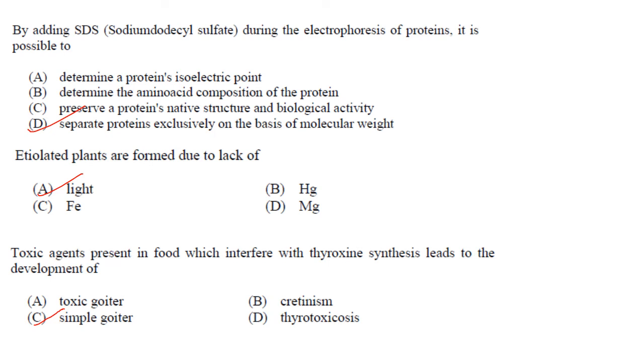light. In absence of light, etiolation of plant occurs, which causes the stem to become weak, smaller leaves and a pale yellow coloration of the plant. In that case, the plant is said to be etiolated. Answer is option A. Toxic agents present in the food which interfere with thyroxine synthesis lead to the development of simple goiter. Answer is option C.